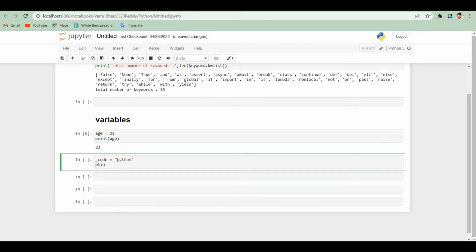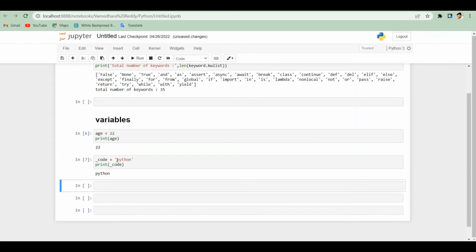Let's try another one with an underscore. I'm trying _code equals Python, then print _code. What do we get? Yeah, exactly. So what we have learned is that a variable can start with a letter or underscore. So here is the perfect example. Let's move on and see one more example.